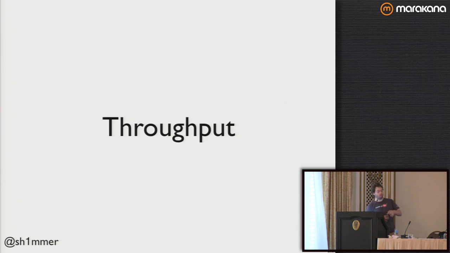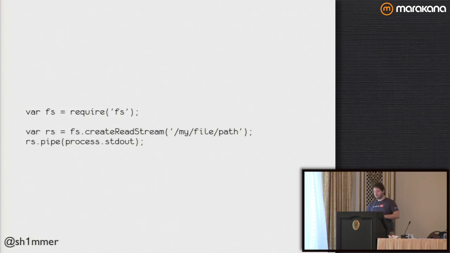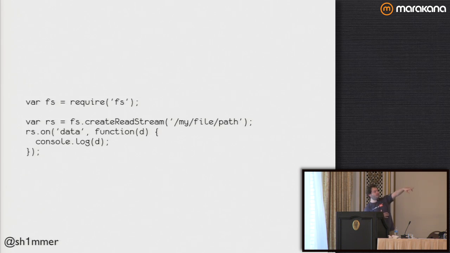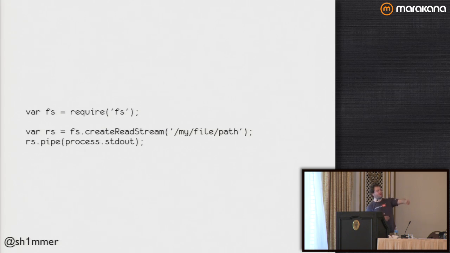The most common one that people use, and this is kind of like proxying, is this idea of a throughput stream. In this case, this is almost the same example. In this one, I'm calling console.log. In this one, instead of calling console.log, I use pipe. And process.standardout is now a throughput stream. So it gets data in, and then it immediately ejects it out of the program, right? So we now have a throughput stream.